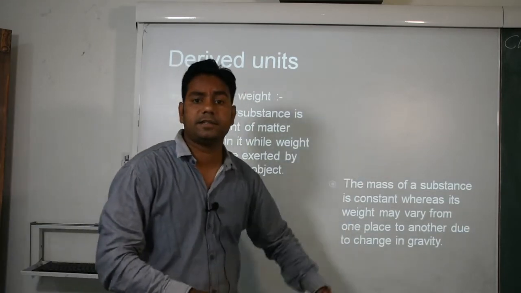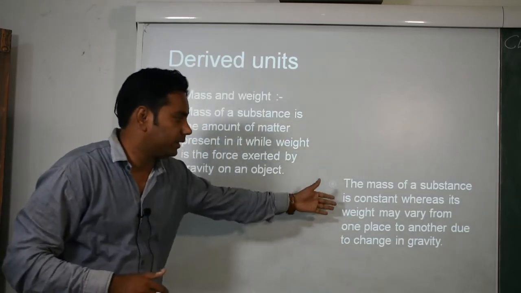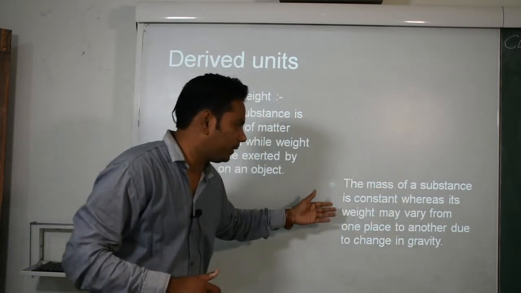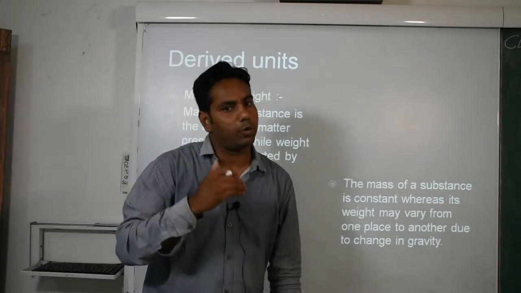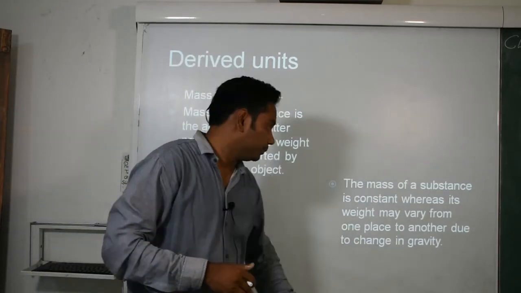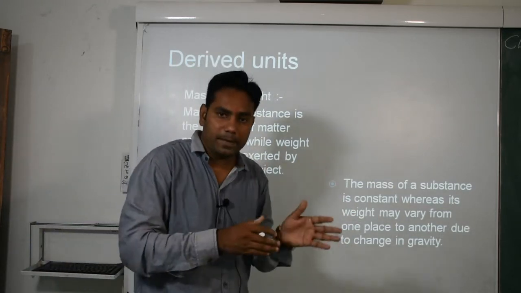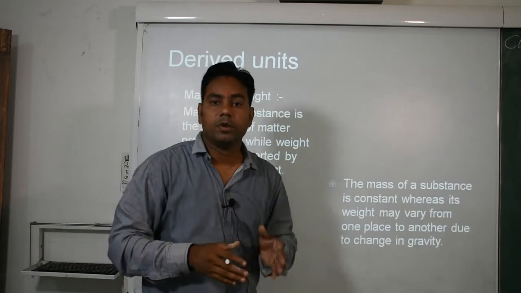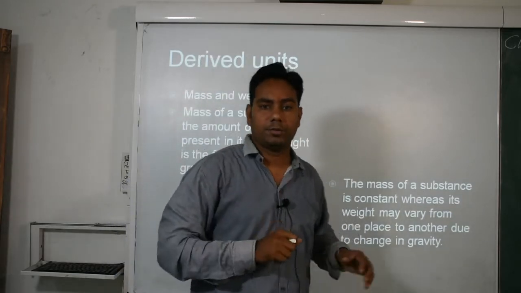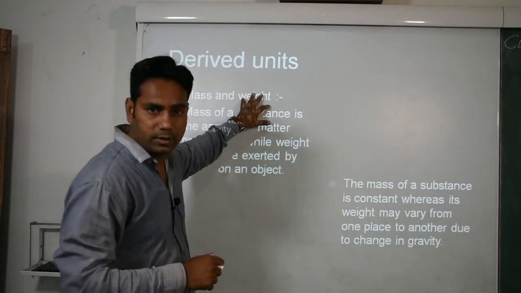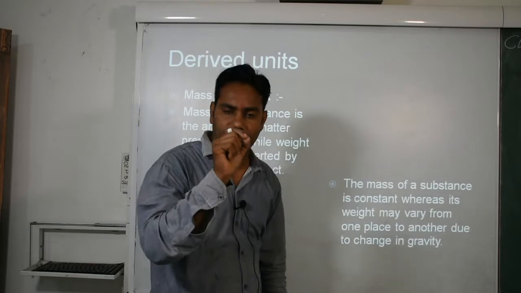The mass of a substance is a constant quantity, but our weight may vary from one place to another due to change in gravity force. So which quantity depends on gravity force, mass or weight? The answer is weight. Weight depends on gravity force.